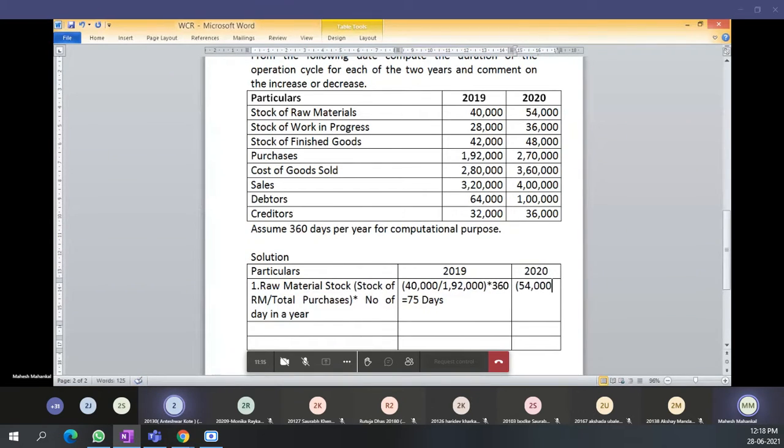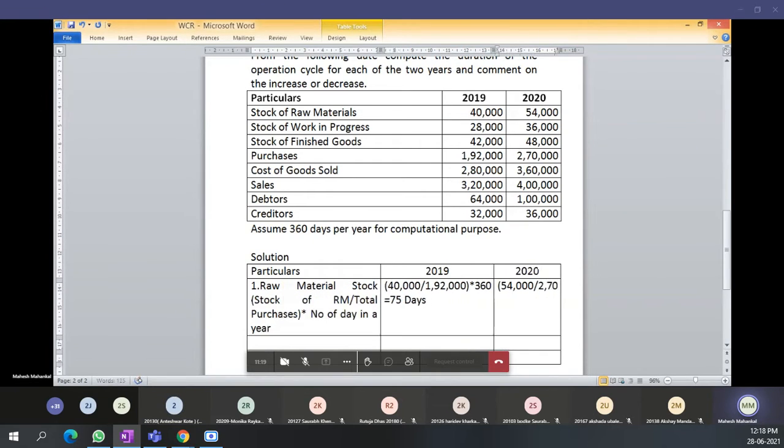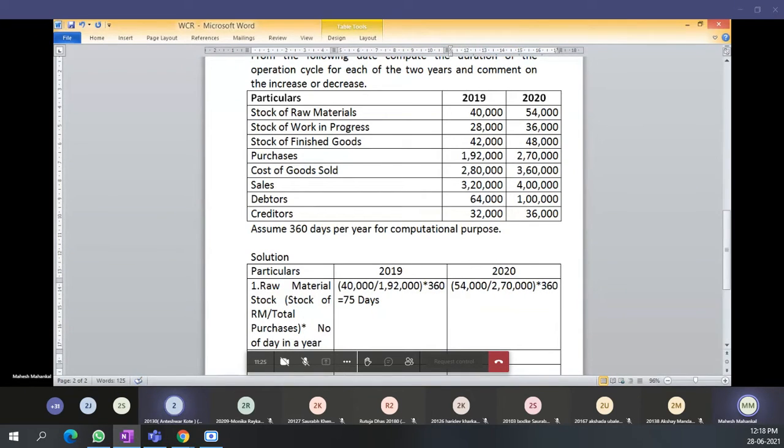How much purchases did we make? 2,70,000. Complete the bracket, multiply by 360, and it comes to 72 days.